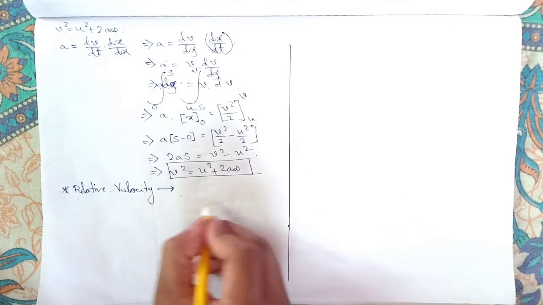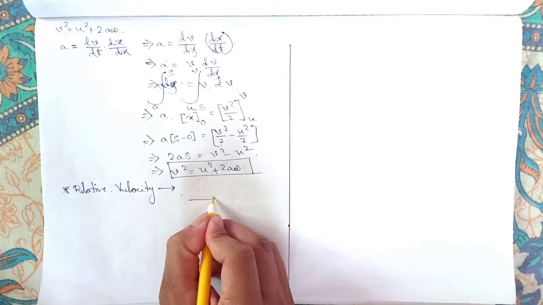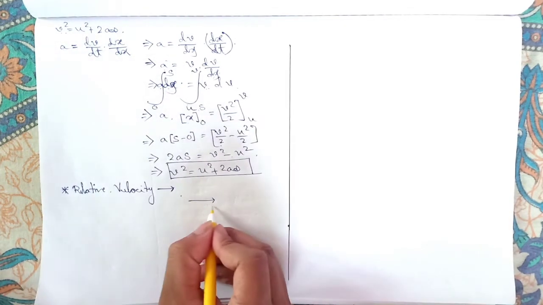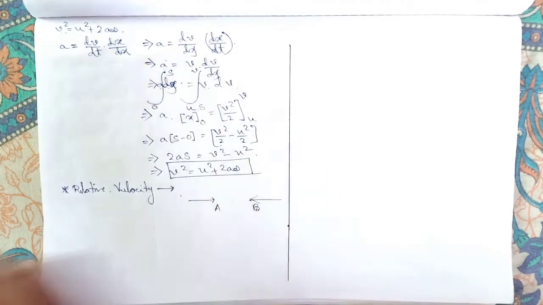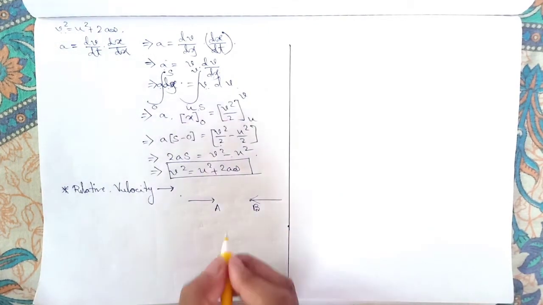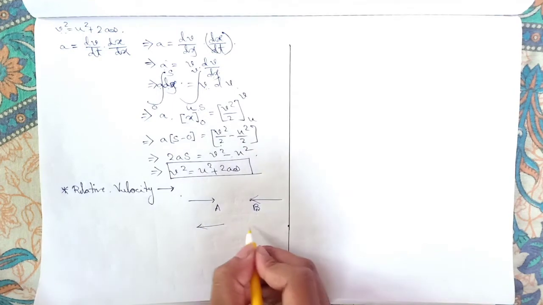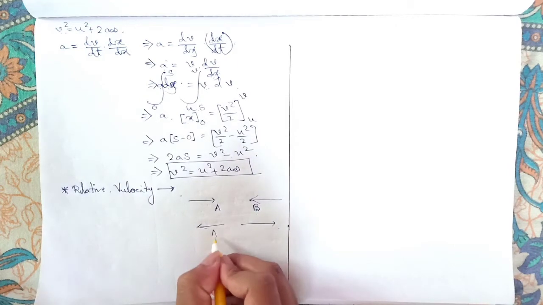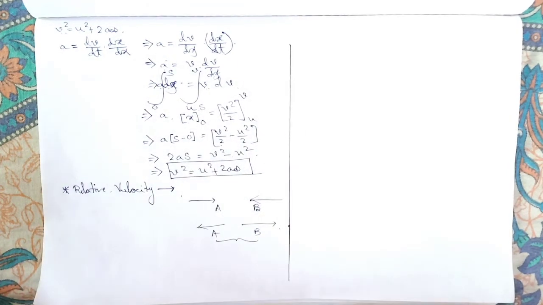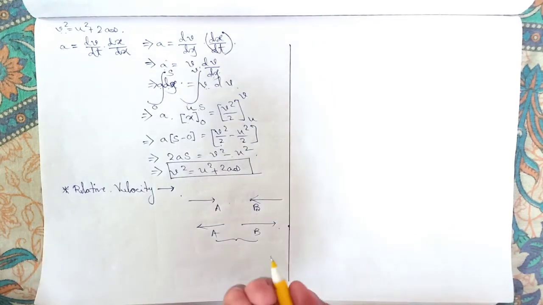How? Suppose you are in a train moving in one direction, say direction A, and another one is moving in the opposite direction B. In another case, A and B are both moving in the same direction. So what will happen? In one case they will see each other moving with higher velocity, and in the other case with lower velocity.